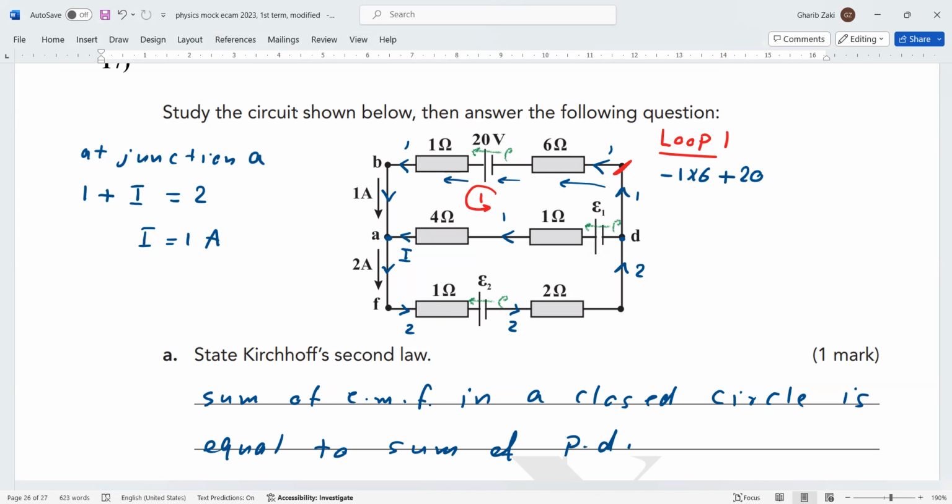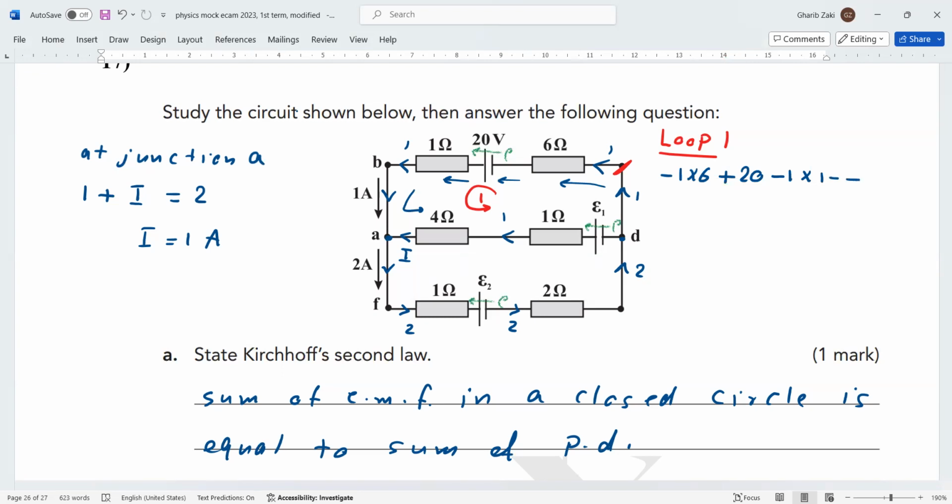Now, the resistance is 1 ohm and the current is 1, in the direction of the loop, so it's negative 1 multiplied by 1. Now we go on this. Can you see the loop here? Now the loop is in the opposite direction of the current, so we have to put a double negative.